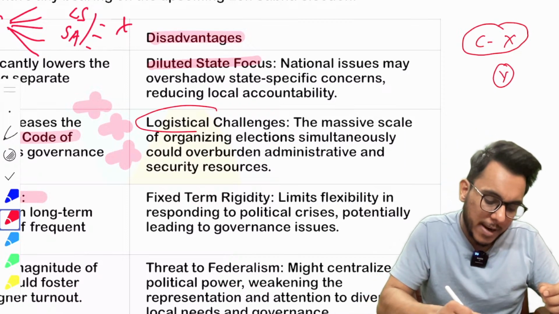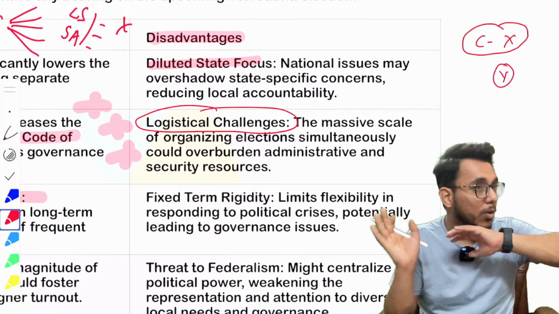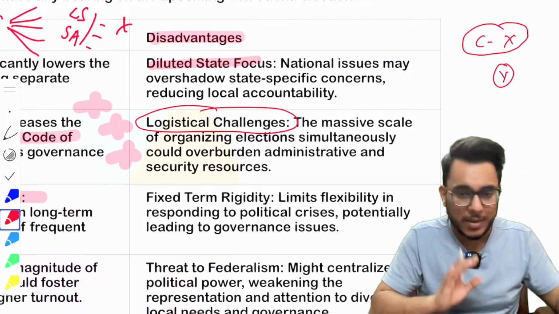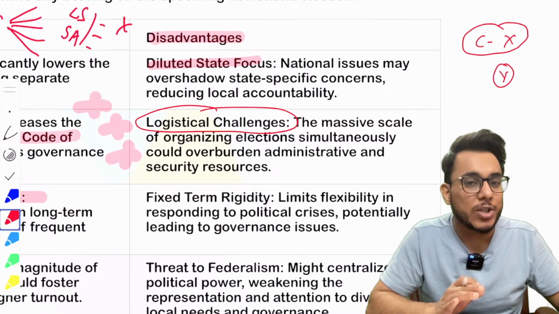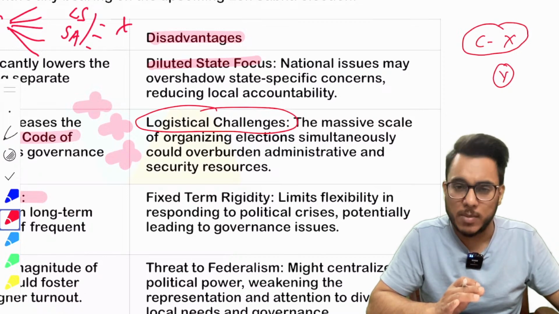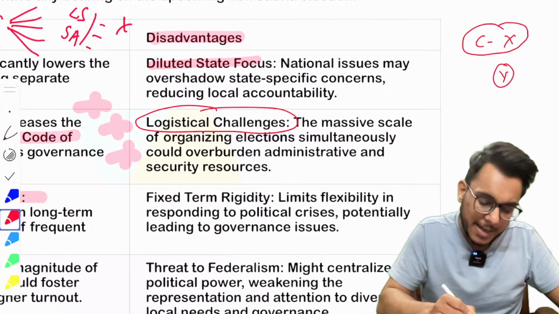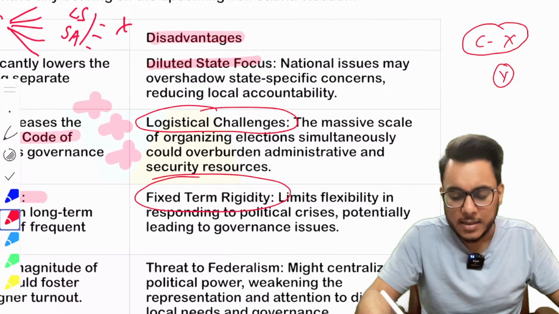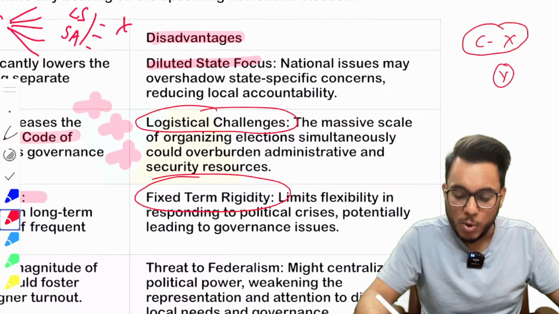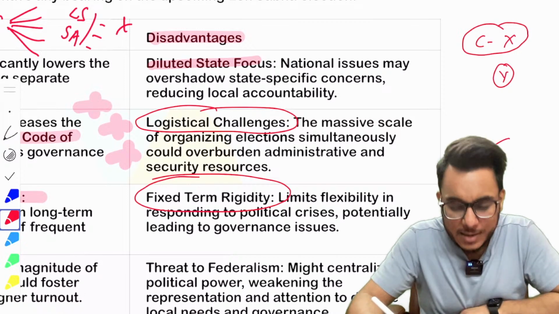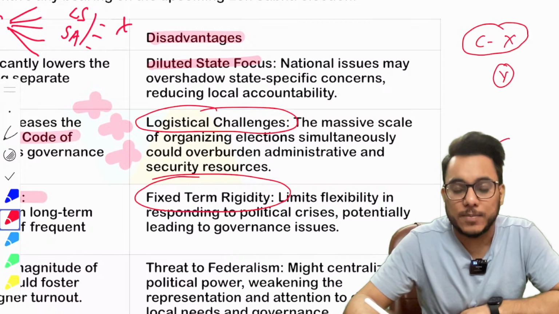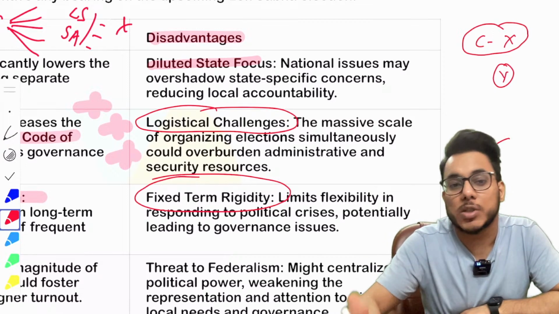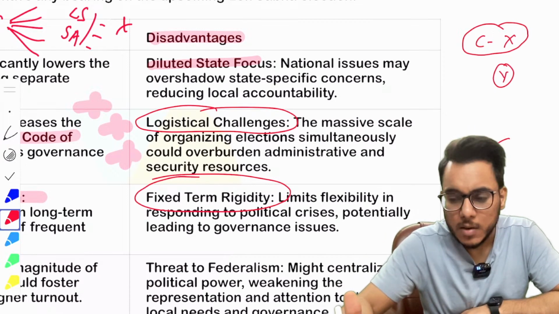Logistical challenges. The next challenge is that having the election in the entire India at once, is it logistically possible? Is it feasible? Then the next is fixed term rigidity. See, a 5-year cycle is there. But in a democracy, people have the power.